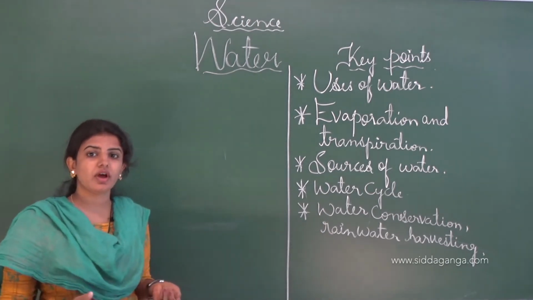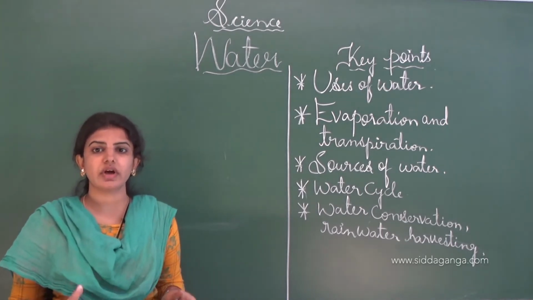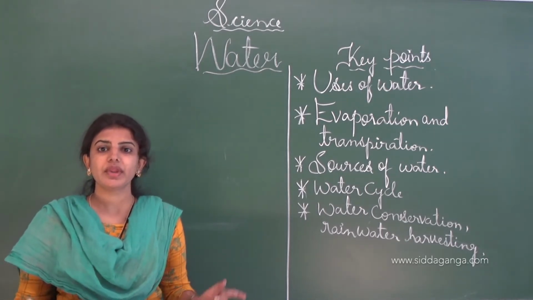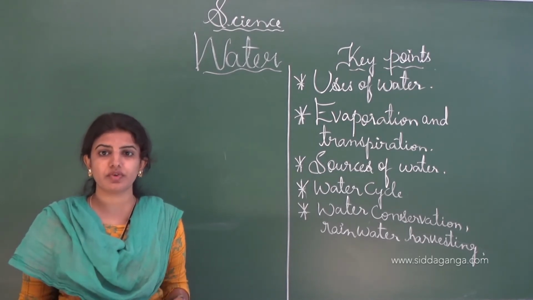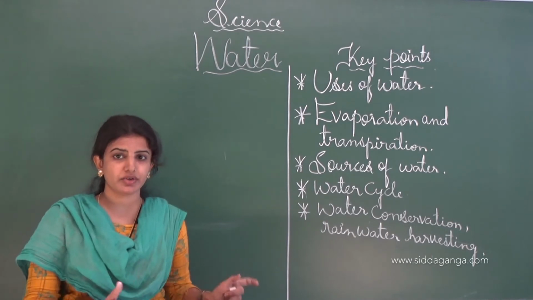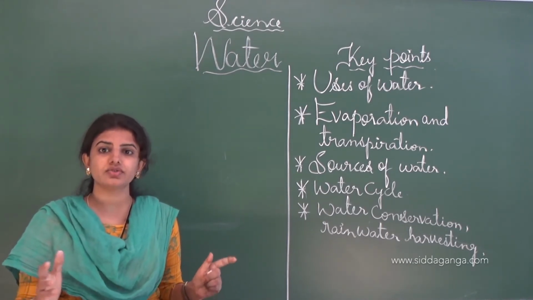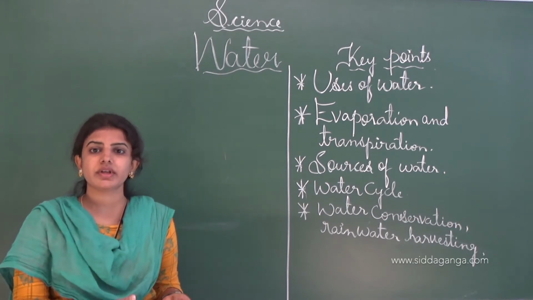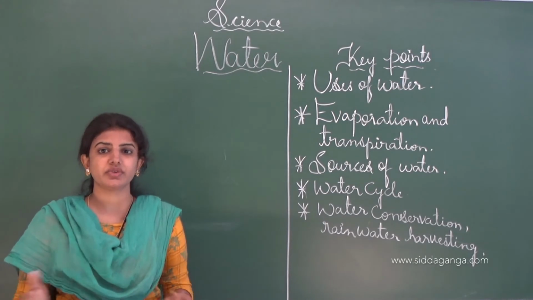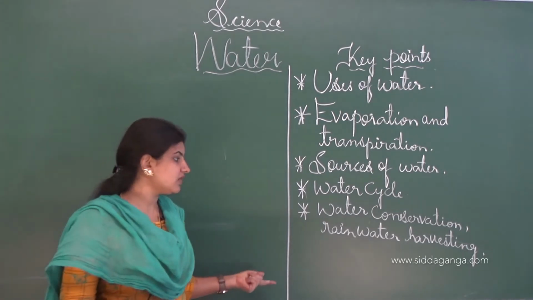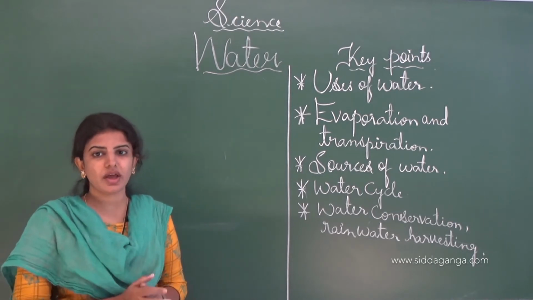Rainwater harvesting is very important, and we have to conserve and store water in a large tank, so that when the rain falls, the water is collected in a particular container or any dam or any tank, so that this water can be utilized for washing clothes and washing utensils. Like that we have to conserve, and we have to practice rainwater harvesting.